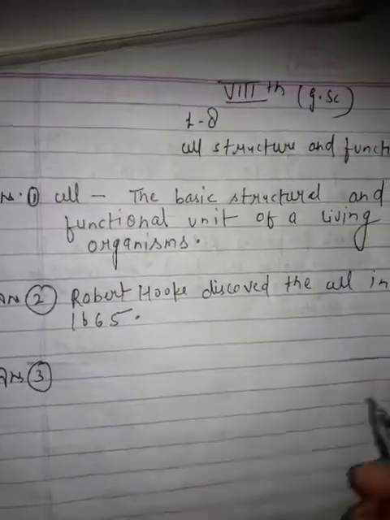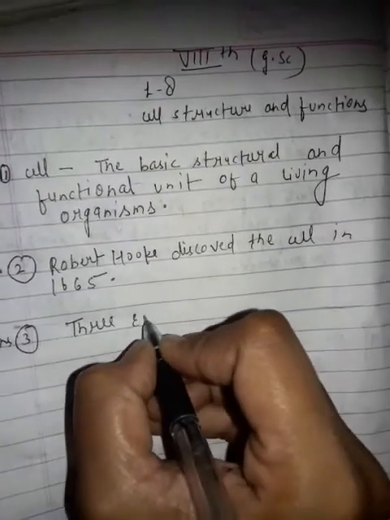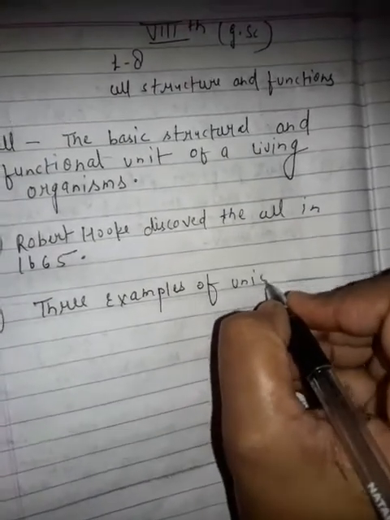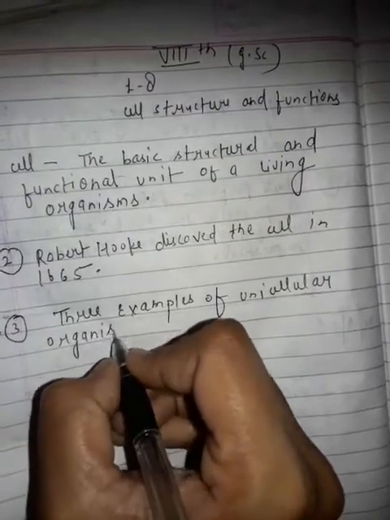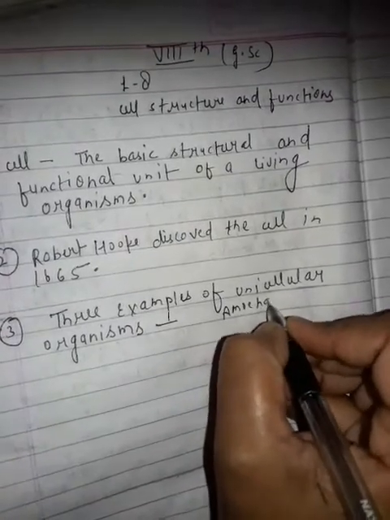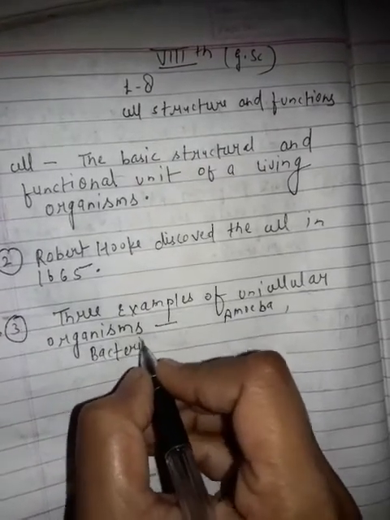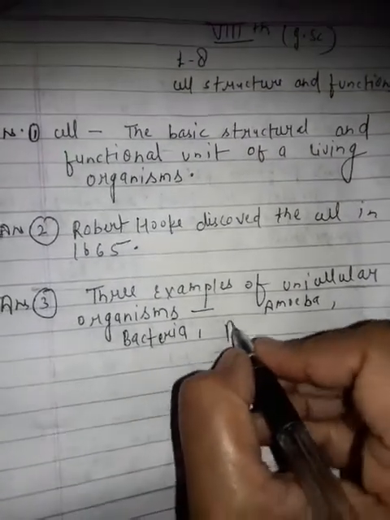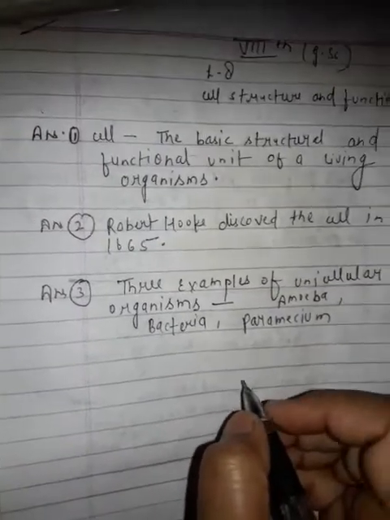Three examples of unicellular organisms: amoeba, bacteria, paramecium.